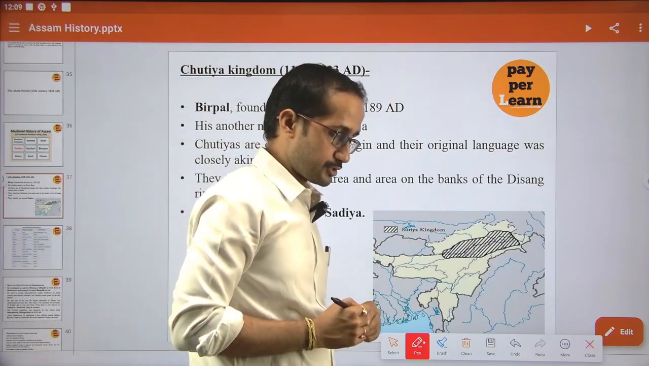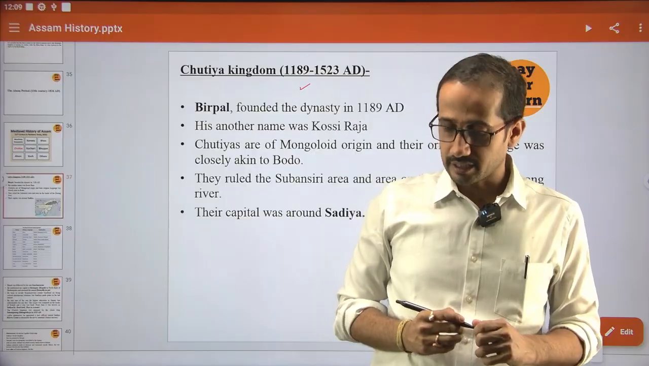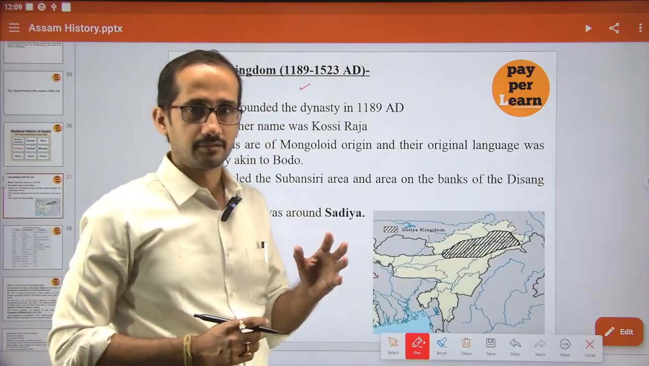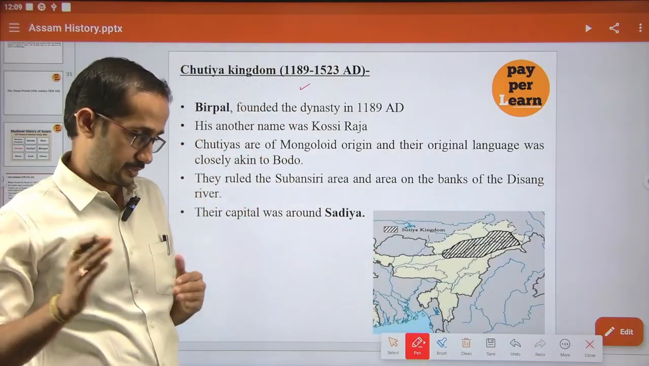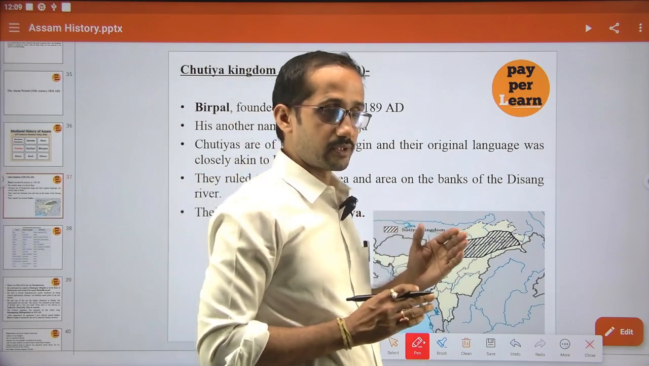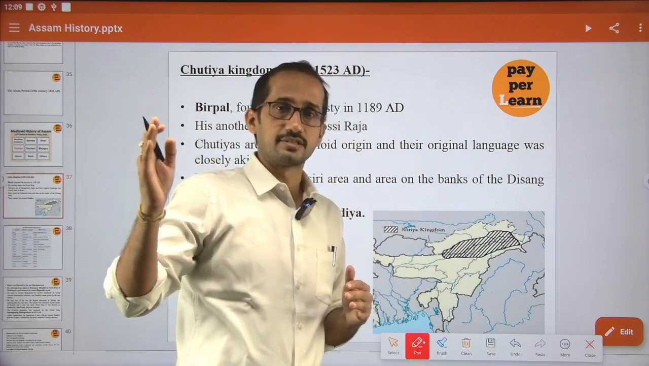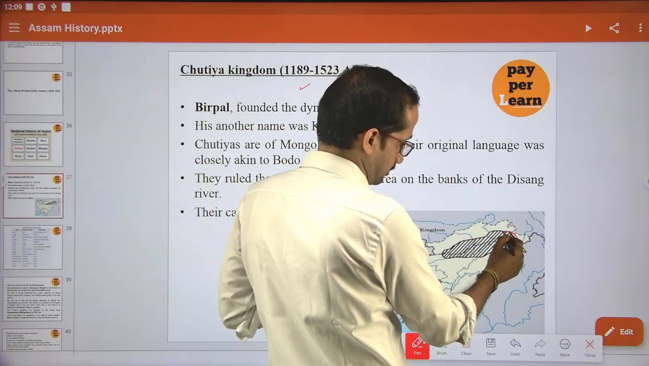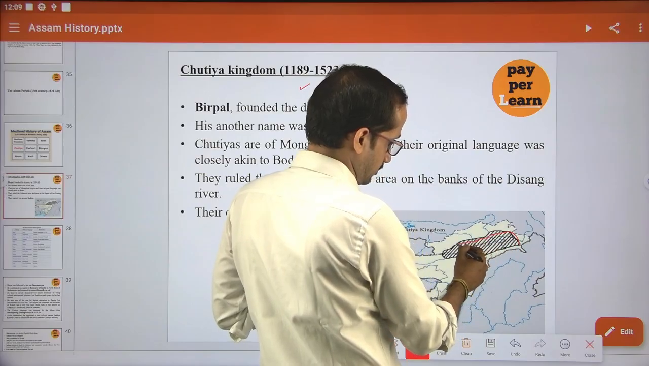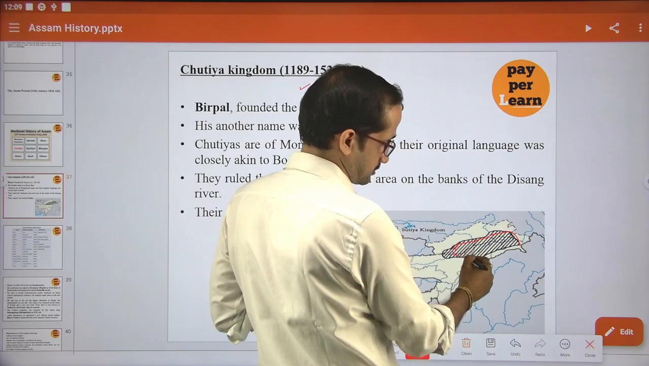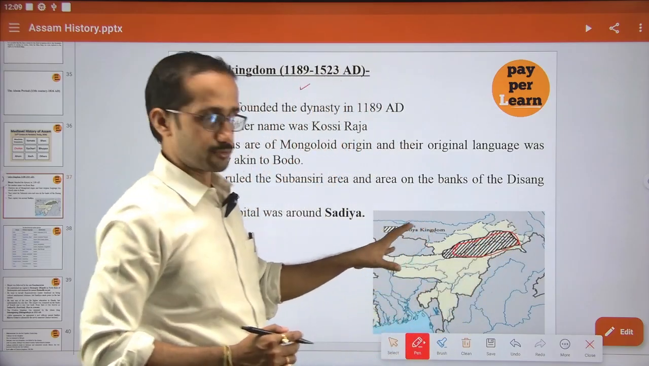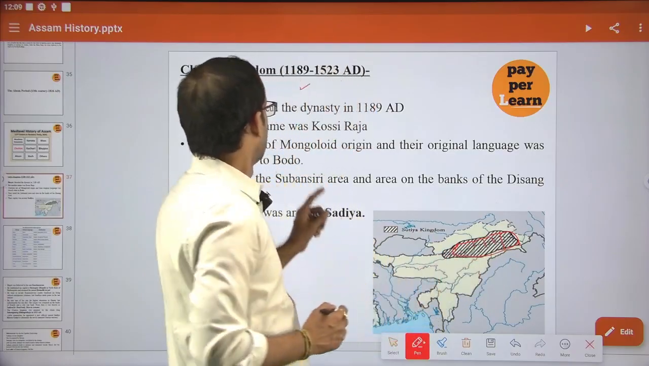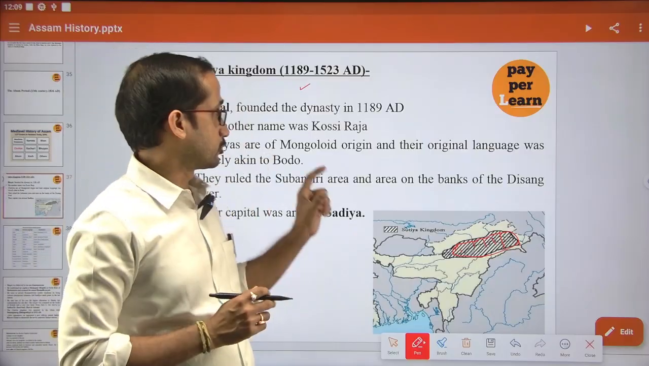Okay, and if you see the Sutia, their capital was Hodia. And if we see the present day, this capital was in the extreme easternmost part of Assam. If you see this portion, Tinsukia, Lakhimpur, Dhemaji, up to Bishwanath, all this part, Dibrugarh, this portion. In those areas, the Sutia kingdom existed.